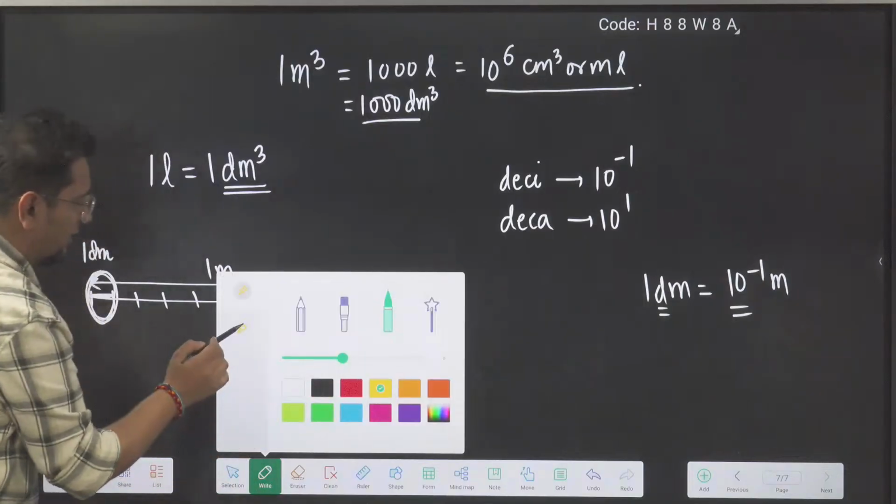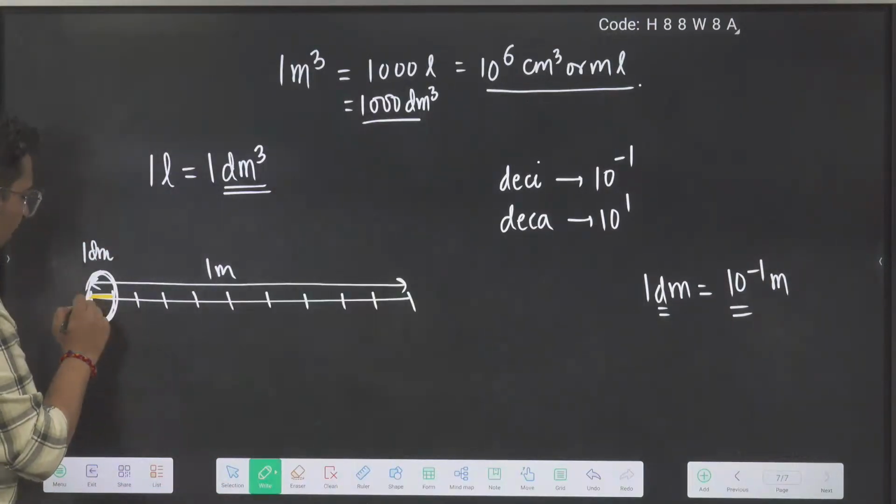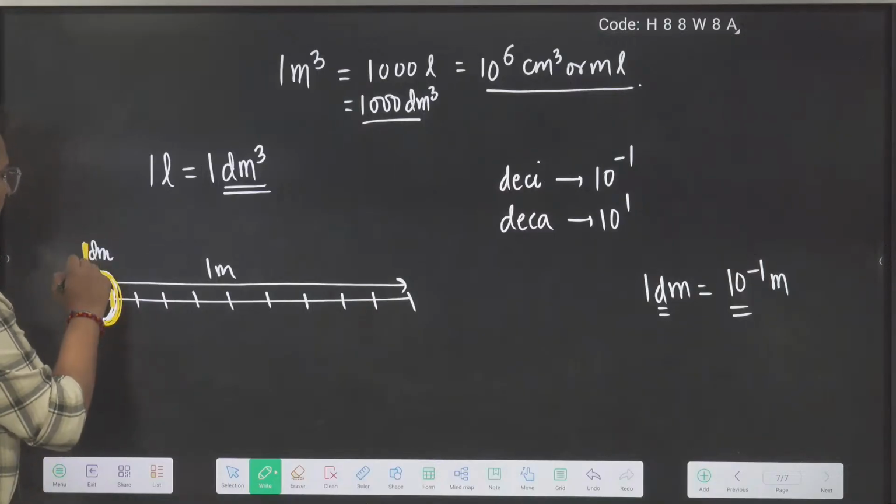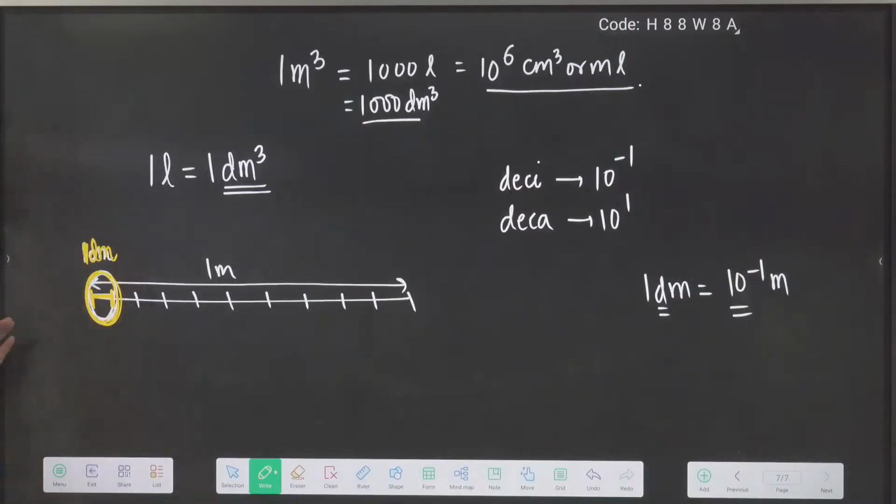I'm putting a different color so that those who are mugging up also should understand, but try to avoid mugging as much as possible, bhai. Done? This is 1 decimeter.